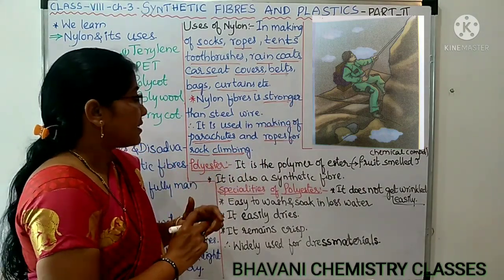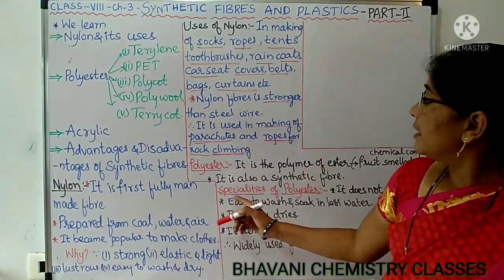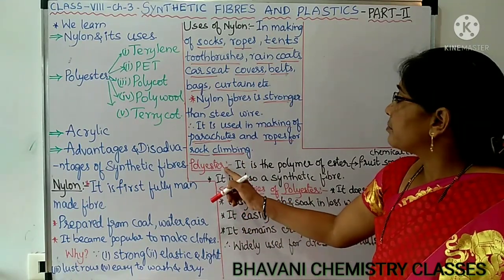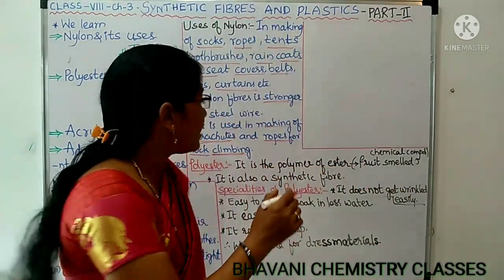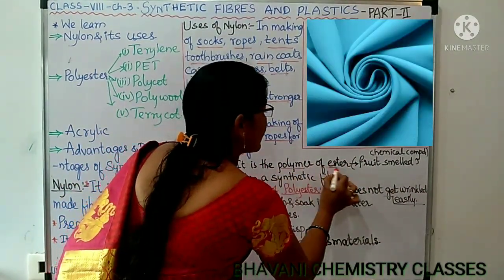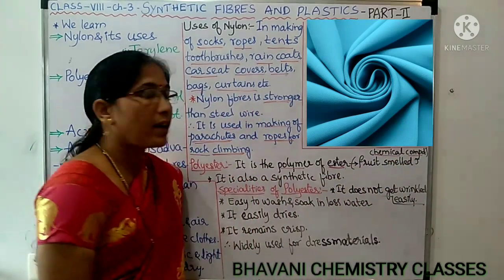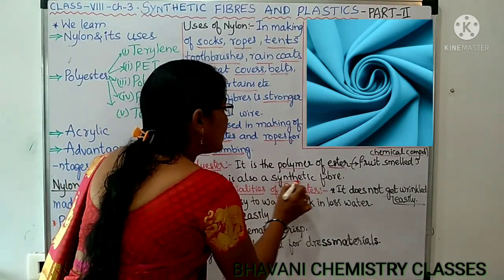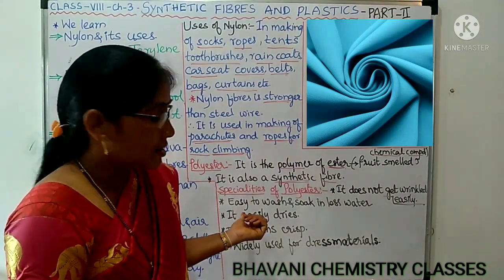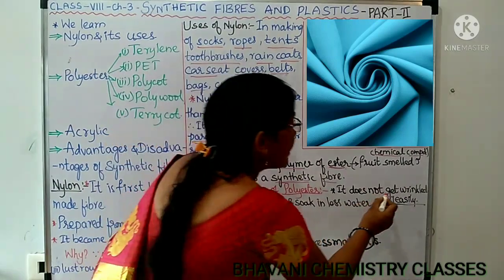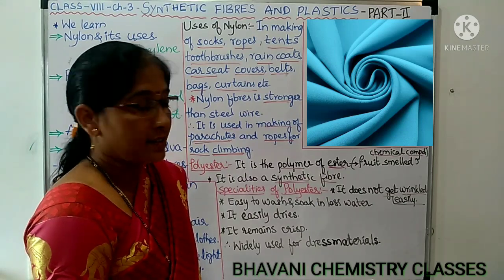Next is polyester. Generally we call it polyester cloth, but actually it is polyester. Polyester means what? It is the polymer of ester. Poly means many. Polymer of ester. Ester is a chemical compound and it smells fruit-like. It is also a synthetic fiber. Let us know the specialities of this fiber. It does not get wrinkled easily, so it is advantageous for us.